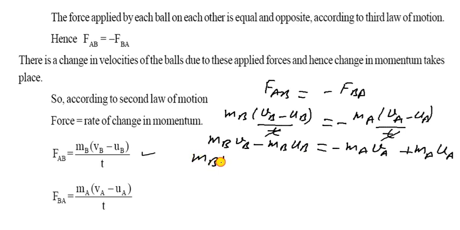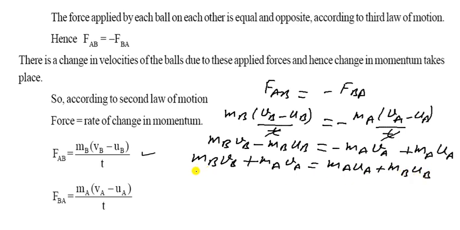Now multiply inside. So MB VB minus MB UB is equal to minus MA VA plus MA UA. Now change the direction of the negative signs.